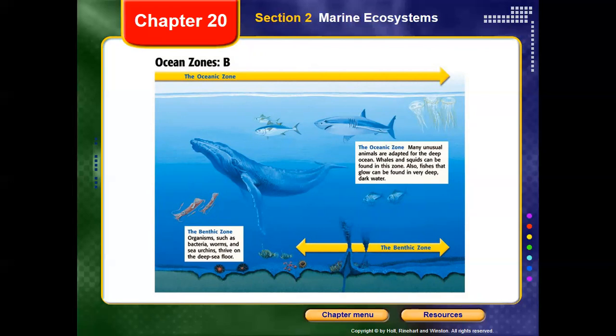For example, we could find certain types of fish. You know, this scary fish, like the one that appears in the Nemo movie. Yes, actually, they are not just fancy creatures. No, they are actually creatures found in the deep ocean here. Also we could find some kinds of crabs, and we can find kinds of worms and bacteria that could survive in it. Some of these bacteria are actually chemosynthetic.